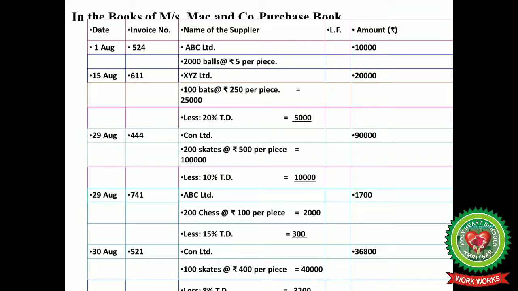Afterwards we have 100 skates for 400 per piece costing ₹4,000 less 8% trade discount, that is 3,200, and the total of Con Limited is 36,800. And at the end we have to take the grand total of the purchase book, adding 10,000 plus 20,000 plus 90,000 plus 1,700 plus 36,800.